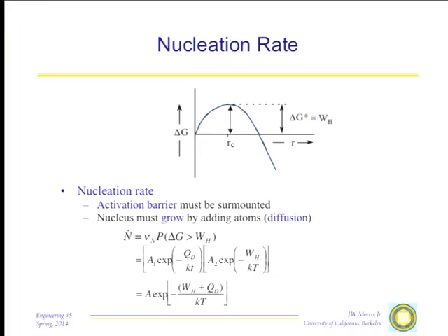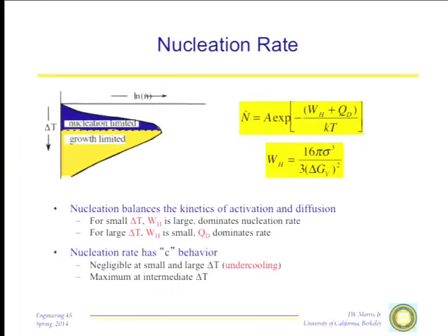So here's our expression. What does it tell us? If we now plot the nucleation rate, when the temperature is right at the transformation temperature, delta GV is 0, the work to form the nucleus is infinite, therefore no nuclei can form. You always require at least some undercooling to nucleate a transformation. No transformation actually starts at the equilibrium transformation temperature. It can't, for this simple reason.